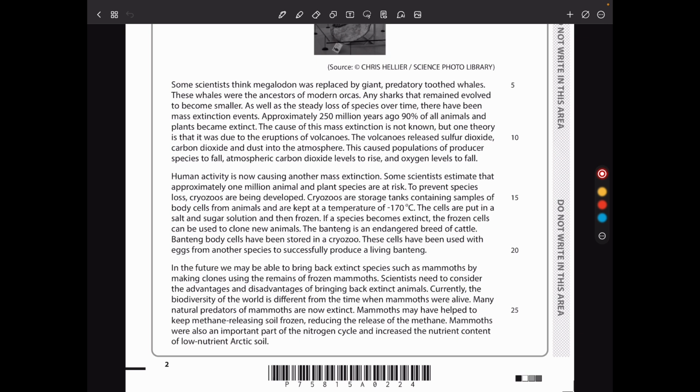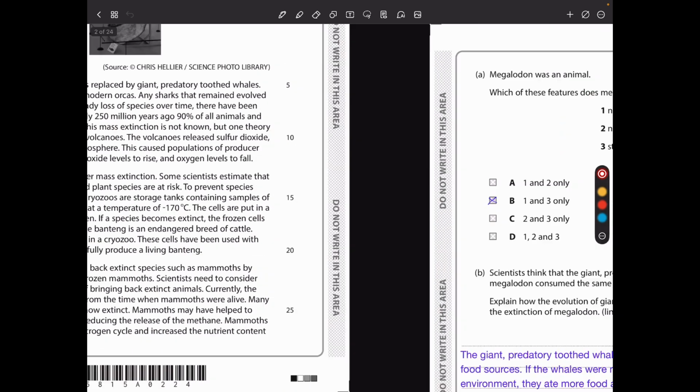Currently, the biodiversity of the world is different from the time when mammoths were alive. Many natural predators of mammoths are now extinct. Mammoths may have helped to keep methane-releasing soil frozen, reducing the release of the methane. Mammoths were also an important part of the nitrogen cycle and increased the nutrient content of low-nutrient Arctic soil.